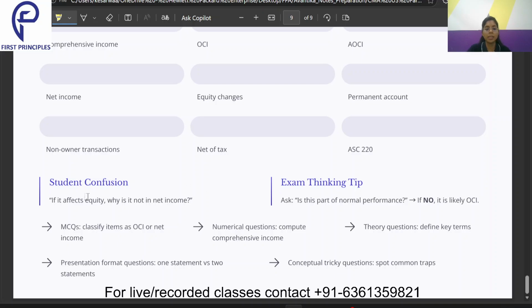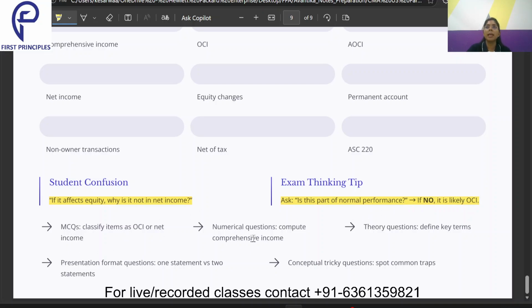And lastly, student confusions: if it affects equity, why is it not in net income? Why do students ask this? Because in the income statement we report those transactions which are directly related to the day-to-day operations of a business. So some of them affect the equity, the owner's money, directly, rather than being part of an income statement. Then one exam thinking tip: ask, is it a part of normal performance? If no, it is likely an OCI. If it is not a part of day-to-day performance, it is likely to be other comprehensive income.